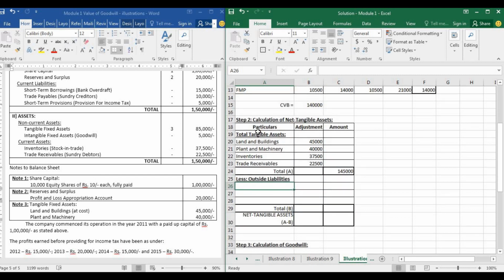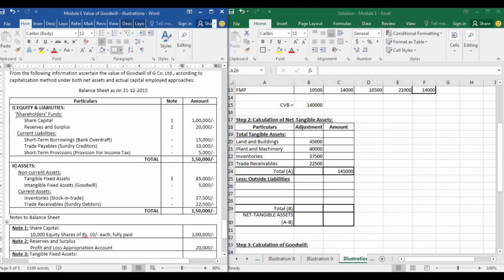Okay, so from the total tangible assets of 1,45,000, we are going to subtract the outside liabilities alone. What are outside liabilities, guys? Anything apart from shareholders fund is outside liabilities. So the shareholders fund comprises of note number 1 and note number 2. Apart from these two, in case of this problem, everything else will come under outside liabilities.